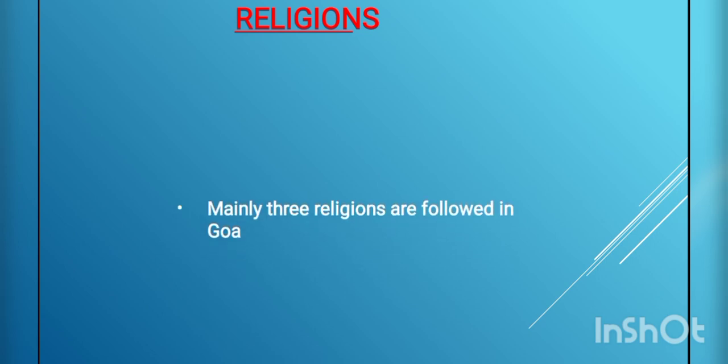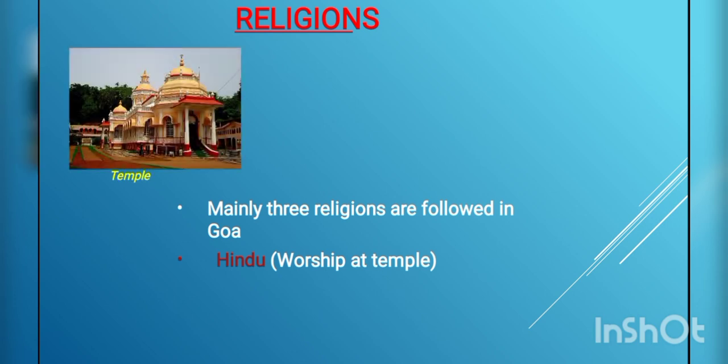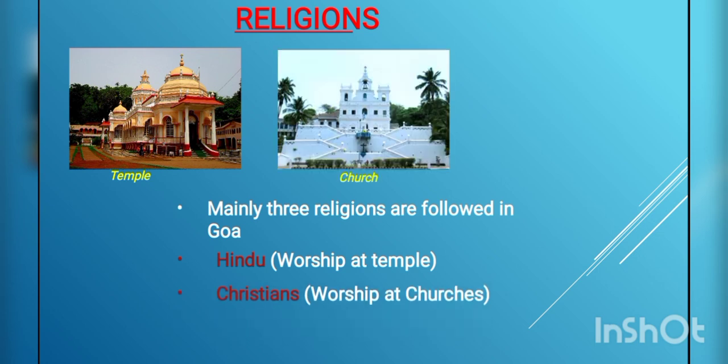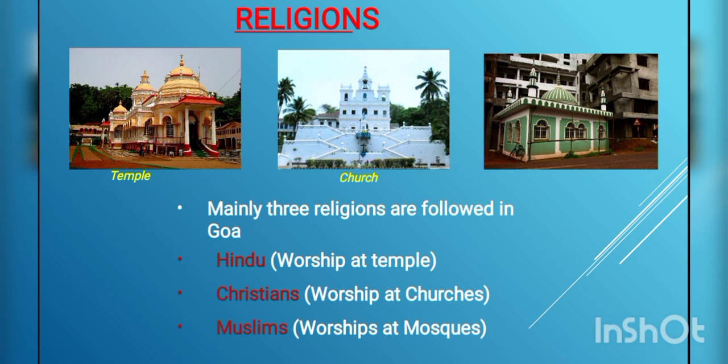Next, we are going to learn about the religions. Many religions are followed in Goa. Mainly three religions are followed, and they are Hindu, and they worship at a temple, whereas Christians worship in the church, whereas the Muslims worship at a mosque. Here are the photographs of the temple, church, and mosque. These are the religions which are mostly followed in Goa.